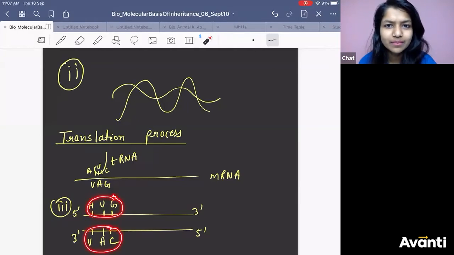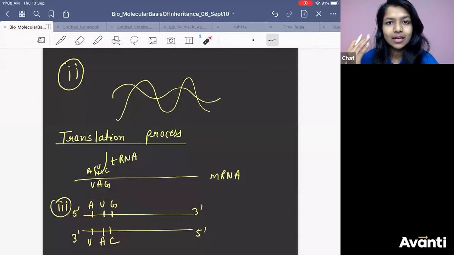So what will happen? These two are going to code for different amino acids. Complexity will increase. It will become so complex, in deciding what protein needs to be formed.